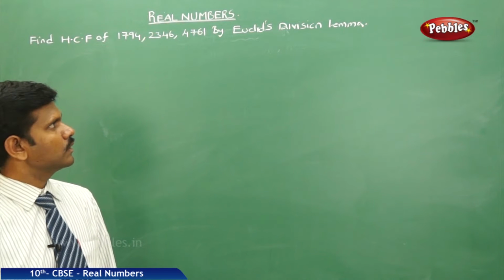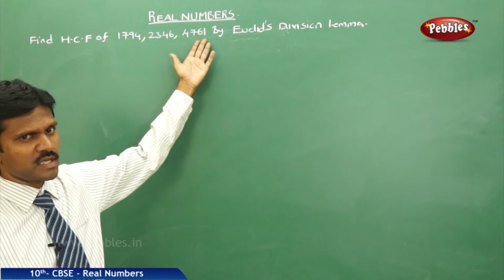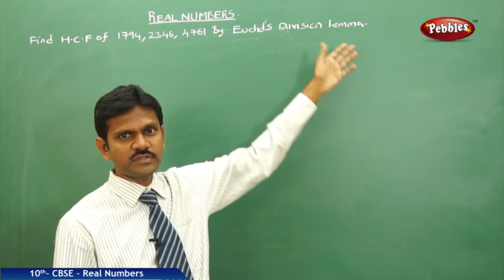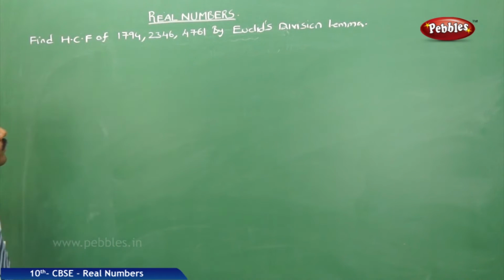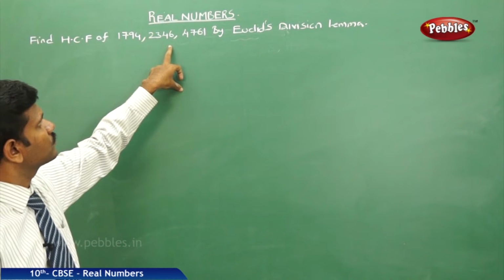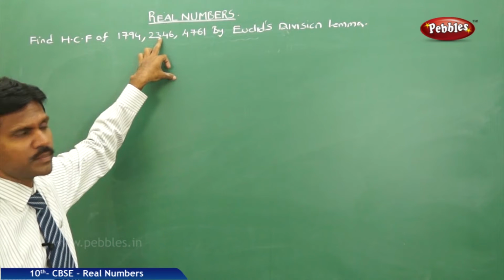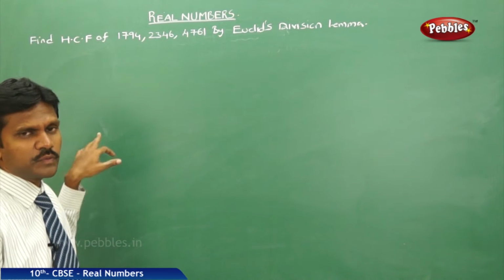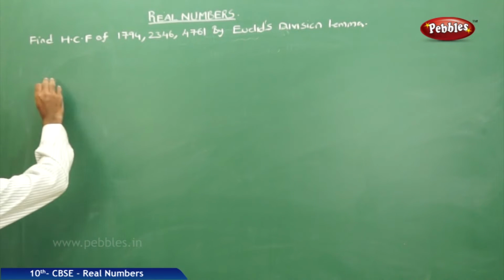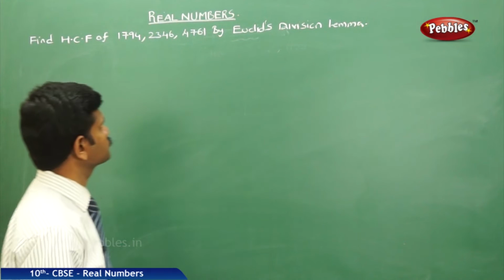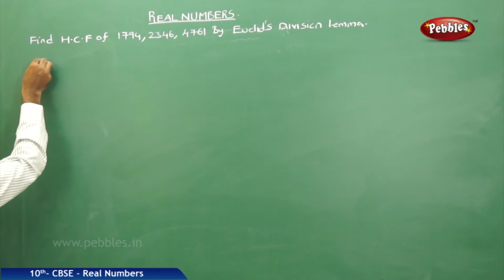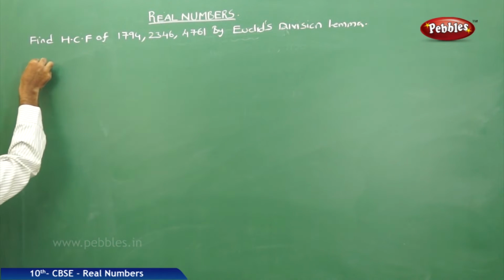The next model is to find the HCF of three numbers. Find the HCF of the three numbers by Euclid's division lemma. First of all, find the HCF of any two numbers. By using these two numbers, you will get an HCF, and with that number you can go through the third one. Let us first go through the division method. From these, collect the first two numbers, the least number being